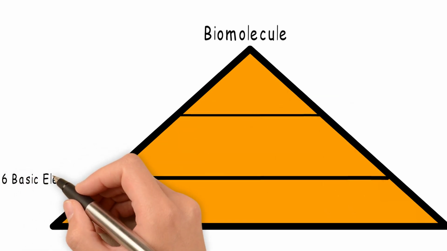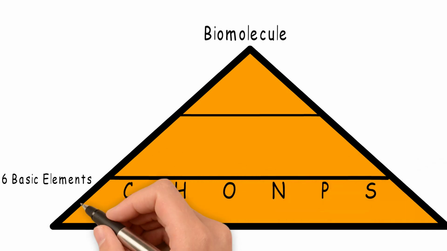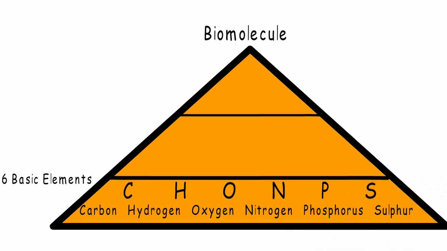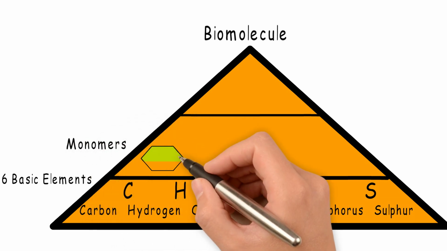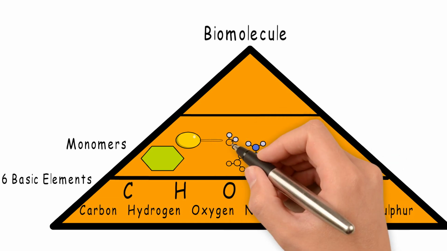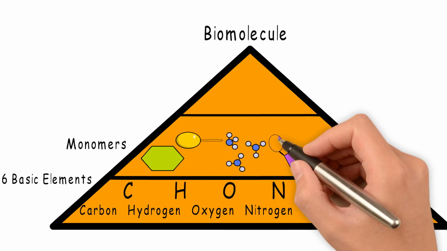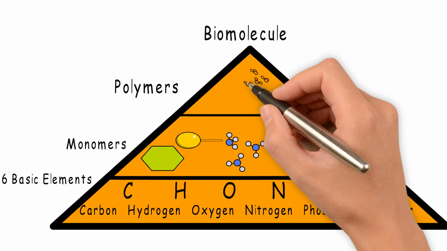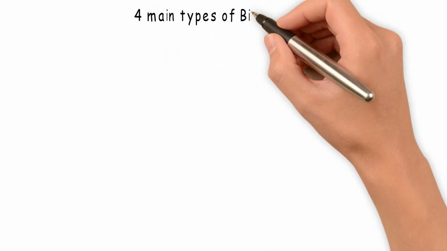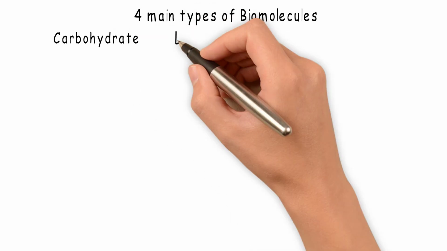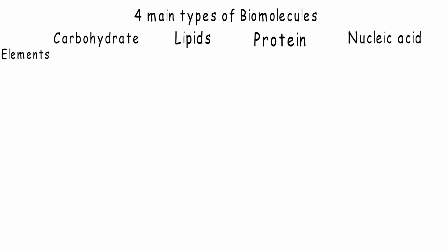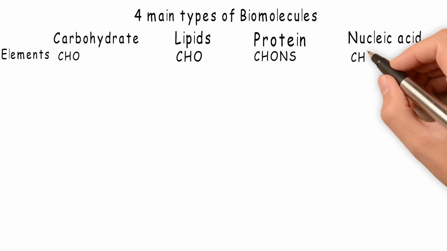All living matter is composed of 6 basic elements, CHONPS: carbon, hydrogen, oxygen, nitrogen, phosphorus, sulfur. These CHONPS bond together with ionic and covalent bonds to form monomers. Depending on which elements bond together, there are different types of monomers, which we will get into a little bit. The different monomers bind together to form polymers. This process is called polymerization. There are 4 main types of biomolecules: carbohydrates, lipids, proteins, nucleic acids, and the elements of each, respectively, are CHO, CHO, CHONS, CHONP.